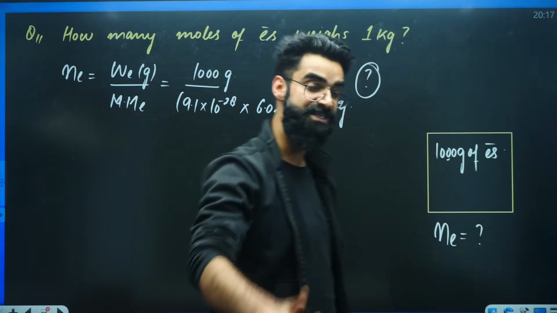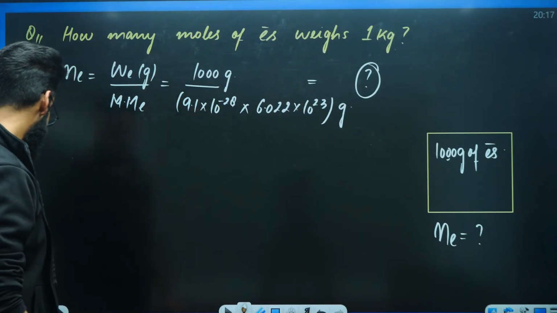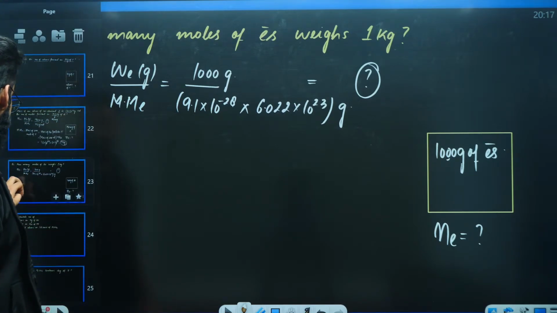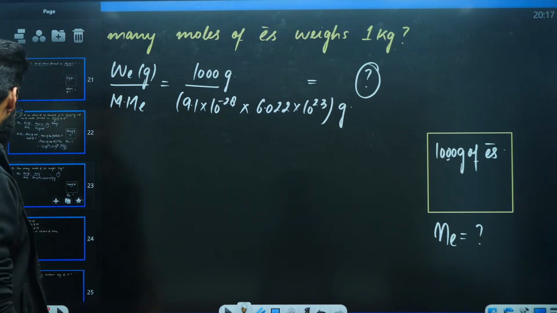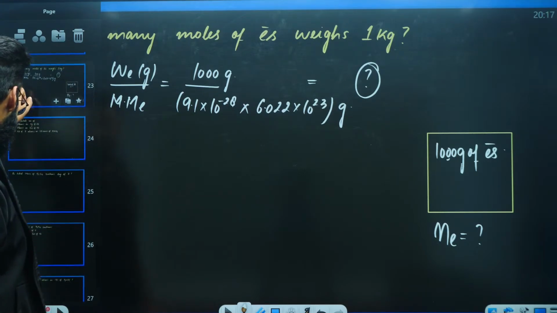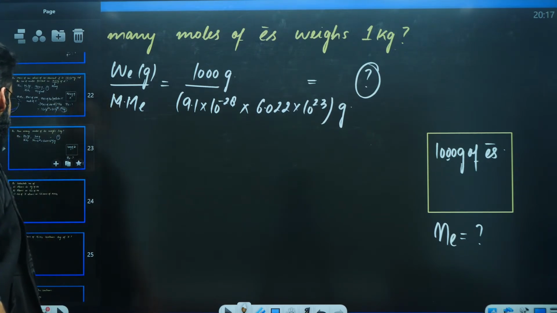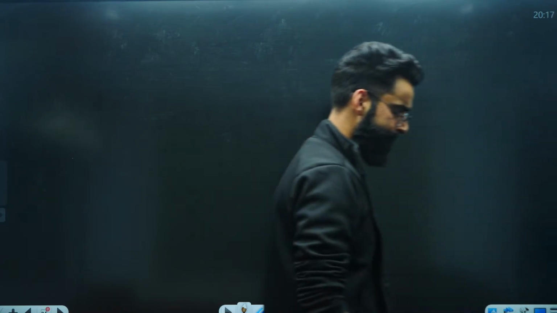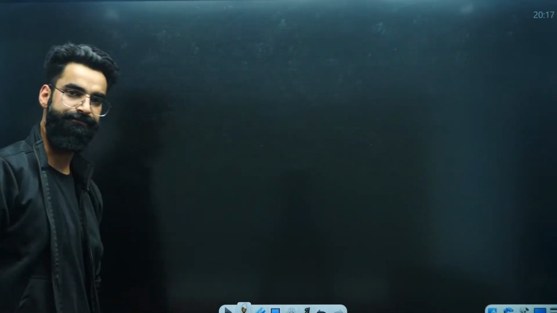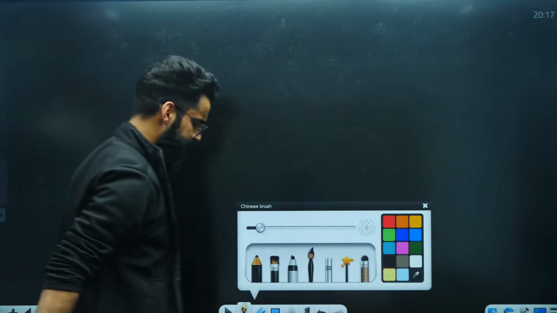Clear? Let me know in the chats with the thumbs ups quickly if it is super clear to everyone. Let me know quickly in the chats, my dear students. Everyone in the chats, quickly. Quickly, people, everyone. Perfect?